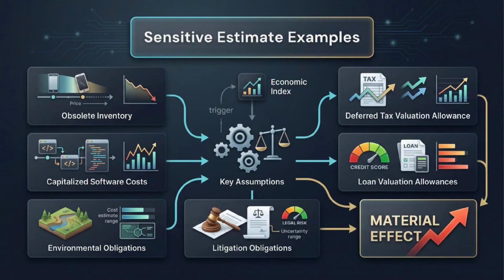Sensitive estimates matter because financial statements often include amounts that are based on judgment rather than certainty. Inventory may lose value as products age. Deferred tax valuation allowances depend on future taxable income. Capitalized software costs depend on recoverability. Loan allowances depend on credit quality. Environmental and litigation obligations can change as facts develop. The disclosure question is not whether an estimate exists. The question is whether a reasonably possible near term change could materially affect reported amounts.